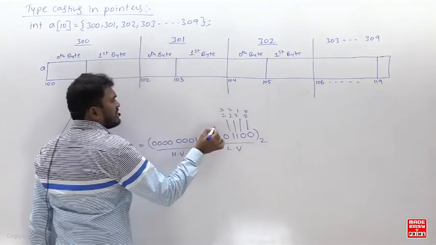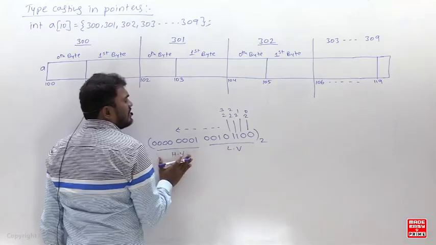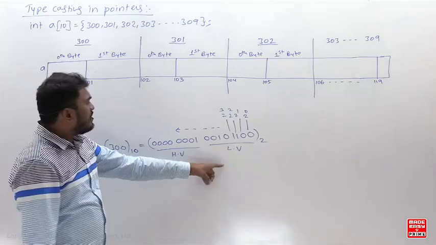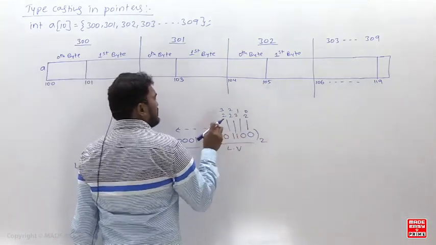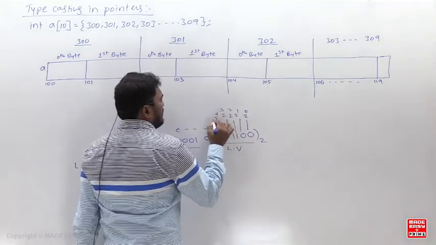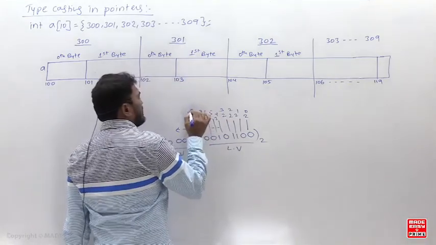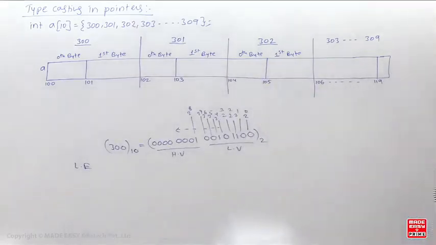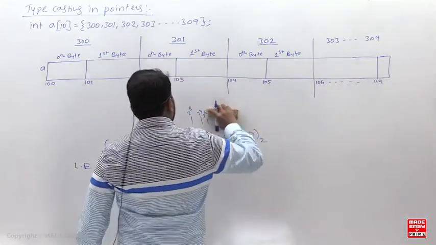Like this, it will continue and the power will keep increasing. So this is the lower value byte and this is the higher value byte. I think everybody knows this. If somebody has a doubt why this is the lower value, obviously because you multiply with 2 power 0, then 2 power 1, 2 power 2, 2 power 3, 2 power 4, 2 power 5, 2 power 6, 2 power 7, and 2 power 8, which is 256. So it's a higher value byte. So the lower value byte is stored in the lower address, and the higher value byte is stored in the higher address. Is that clear? That is the little endian concept.